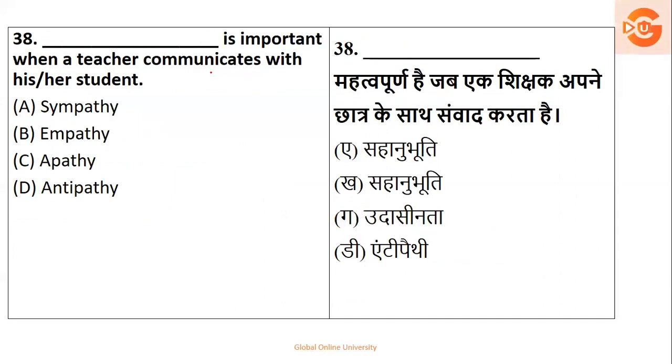It should be sympathetic, empathetic, apathy, or antipathy. Whenever there is a listener, the listener has to be empathetic, supportive, caring, attentive. So it is empathetic. The right answer is option B.